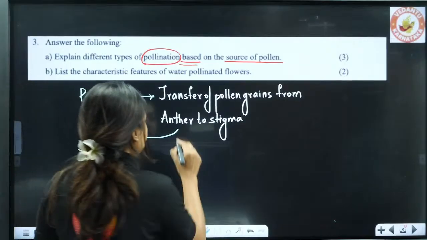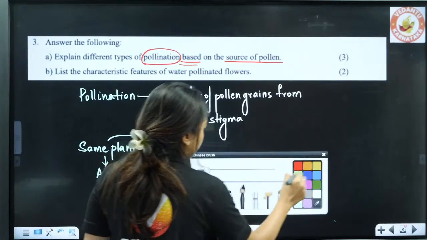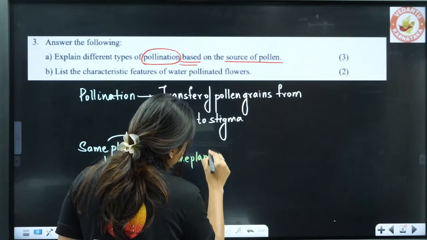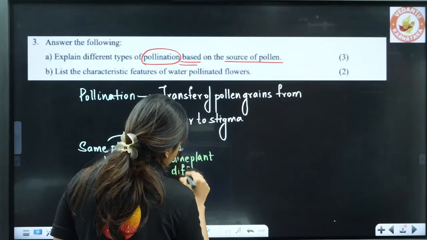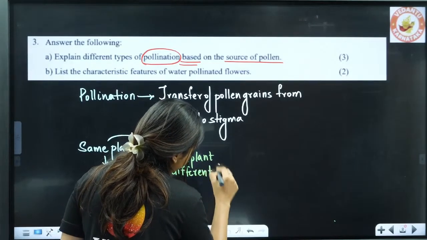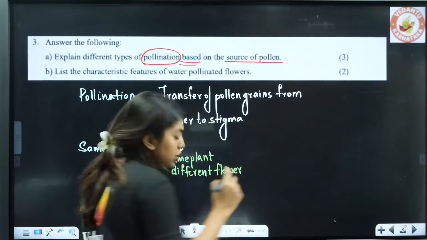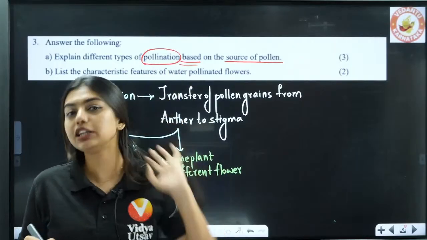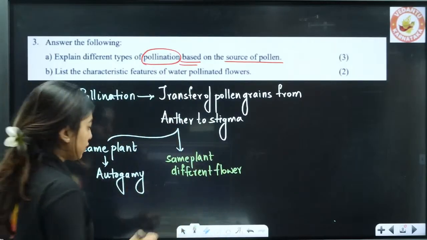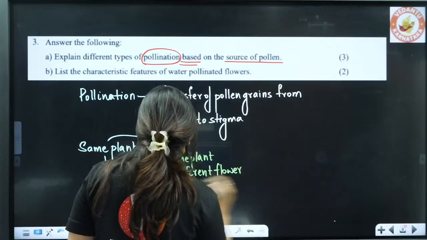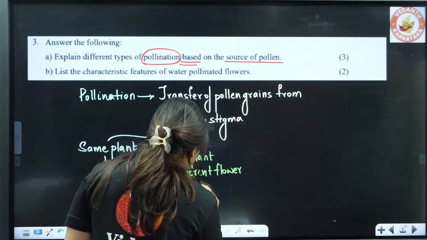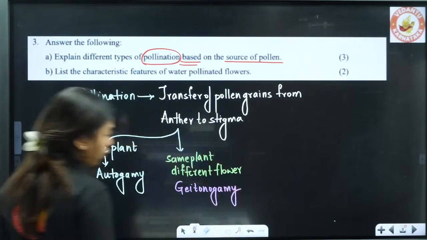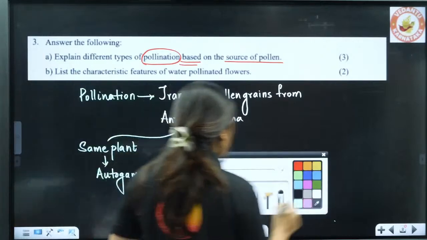Okay, now same plant but different flower. Can you see? Different flower. So students, in one plant, one flower is female and another flower is male, so in the same plant there are 2 different flowers. Okay, so same plant different flowers is going to be called what? Geitonogamy. Geitonogamy. Got it?